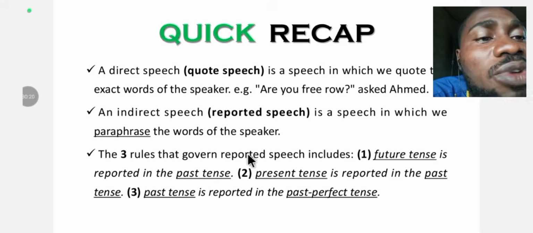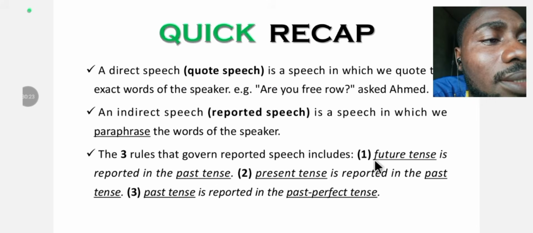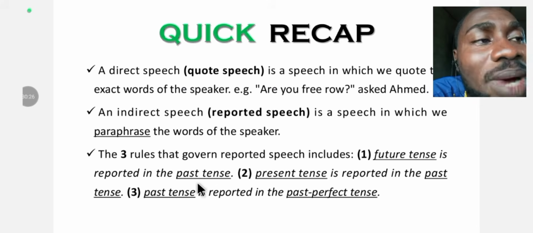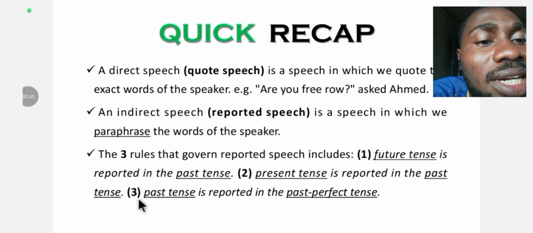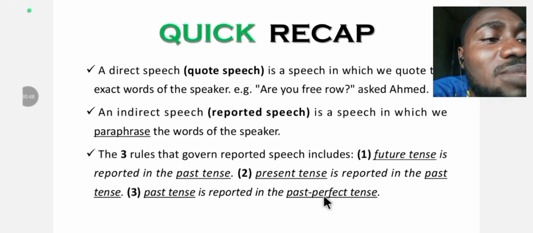The 3 rules that govern reported speech include: 1. Future tense is reported in past tense. 2. Present tense is reported in past tense. 3. Past tense is reported in past perfect tense.